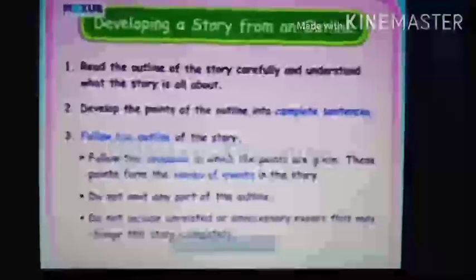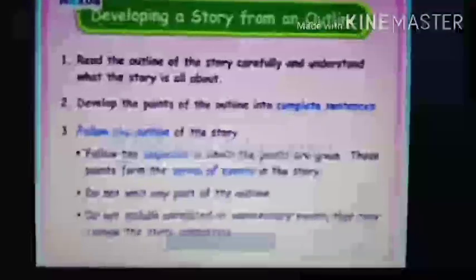Then you have to develop a story. Developing a story from an outline means how you will make a story. For that also I have given you some points. Read the outline of the story carefully and understand what the story is. Now I read you the outline, and you came to know what the story was. So first you have to understand the whole story. Till you understand the story, you cannot write it. So first you must know the story properly.